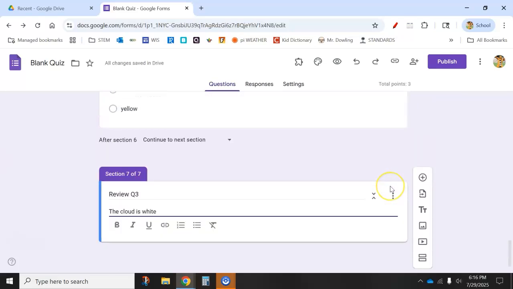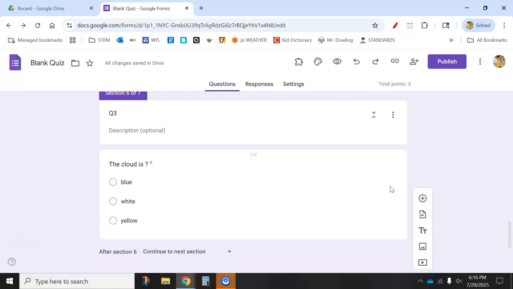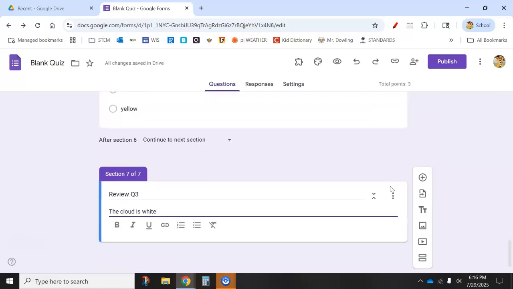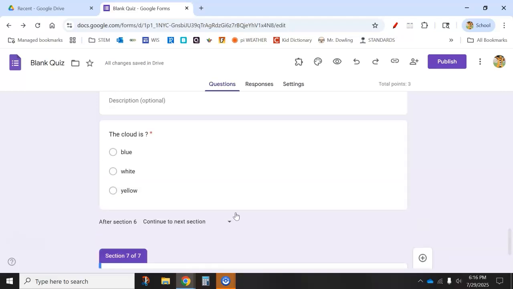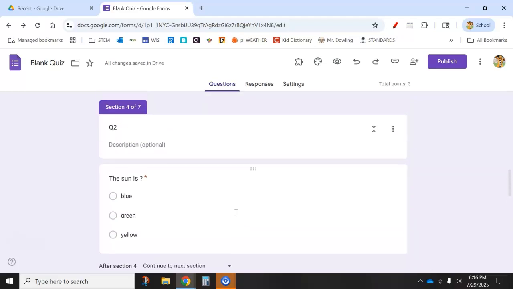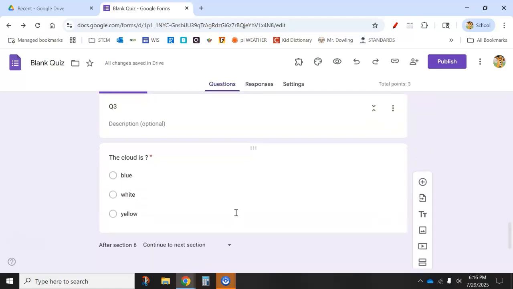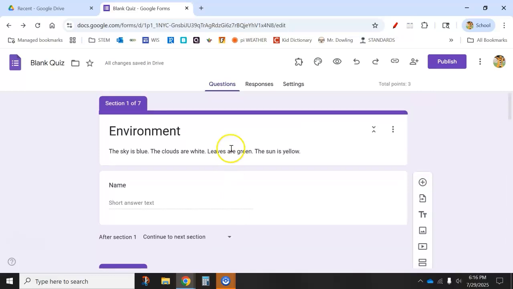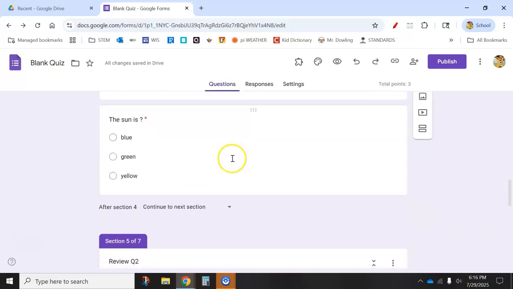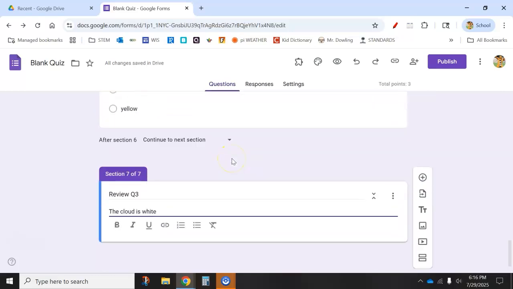Third and separate question with different feedback. Sometimes they're the same, sometimes they might be different. You can choose however you wish. The reason that we need to change this review 3 is because the review in question 2 and question 1 will not help because it doesn't say anything about the cloud being white. The main topic does, but we want to have feedback in the review for them to choose.